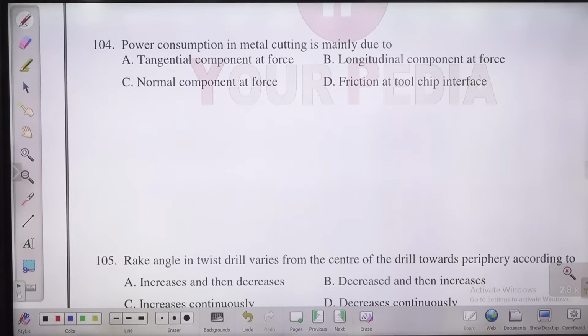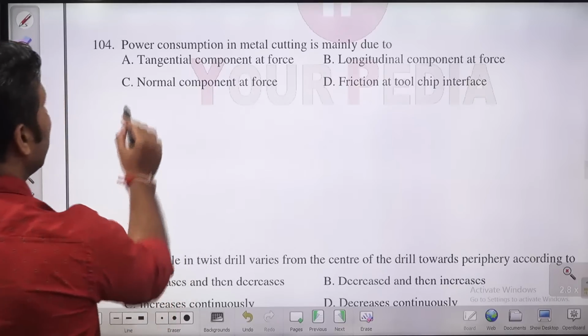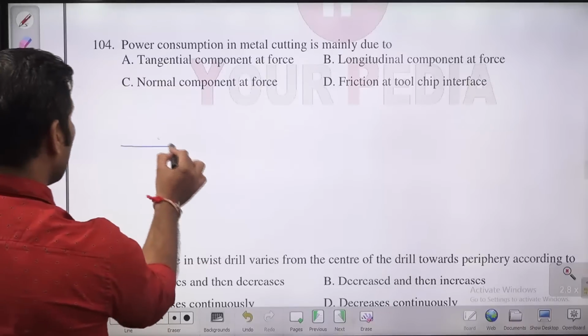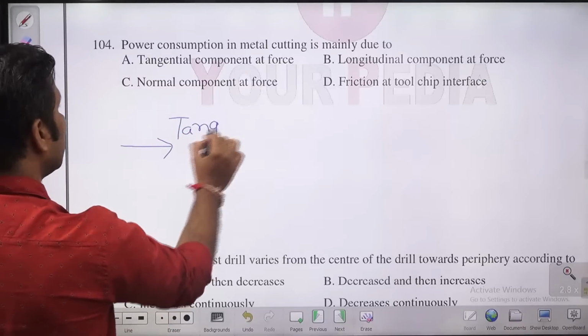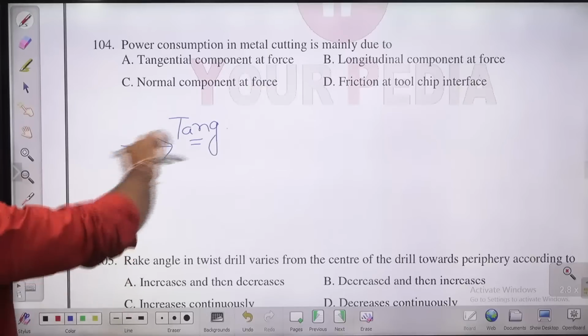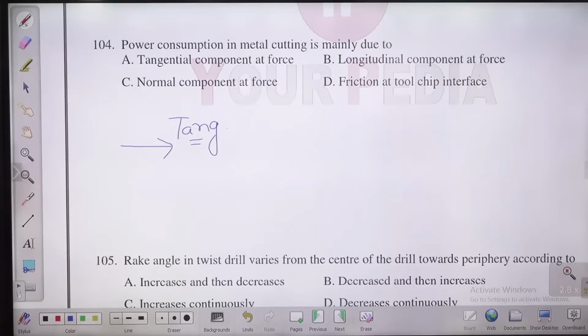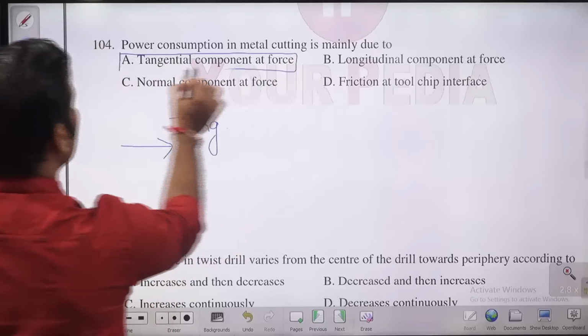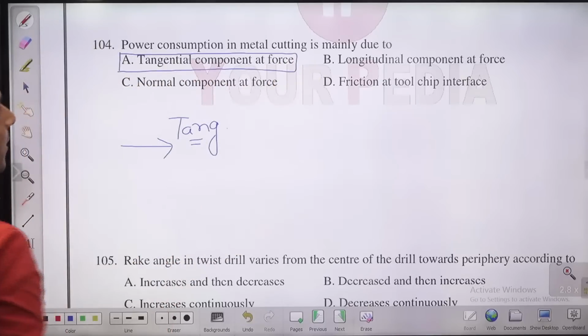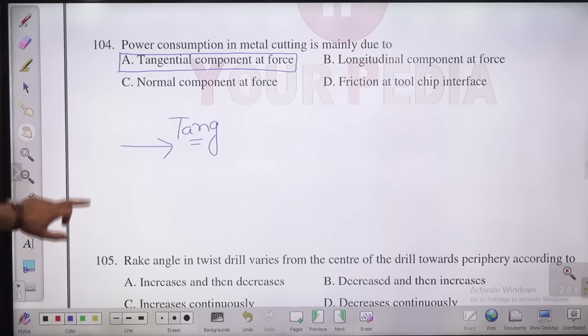Guys, you know the force in the direction of the tool. Suppose you are moving any kind of tool, so the force, or what you can say, tangential force. What will the tangential force be? This is a component, the force component in the movement direction of the cutting tool. So that is a major cause of what? Power consumption in metal cutting. So the tangential component of force is going to contribute to the power consumption in metal cutting. So what will A be? That will be the answer, children.